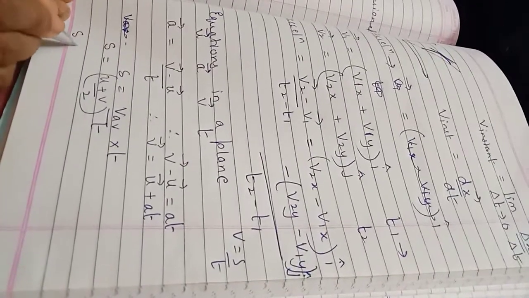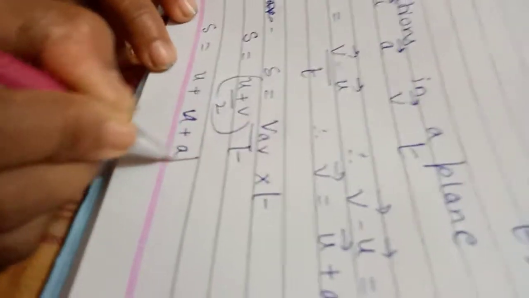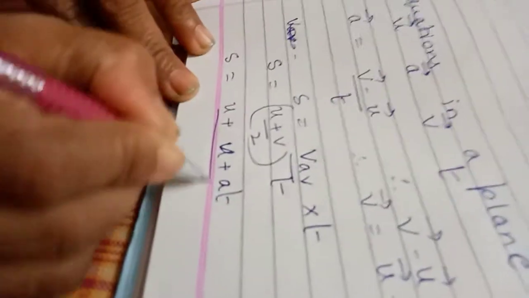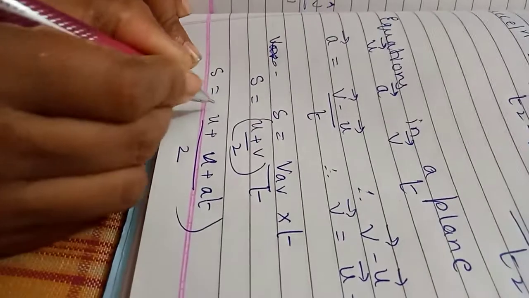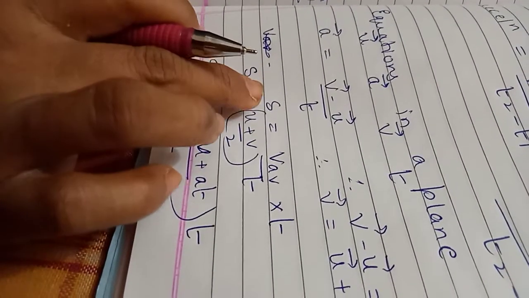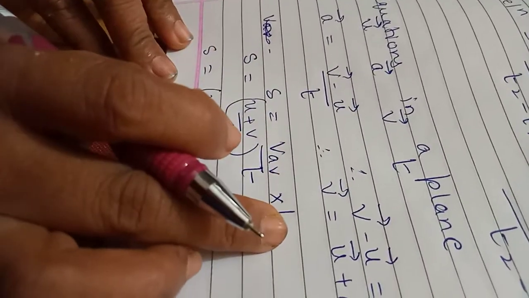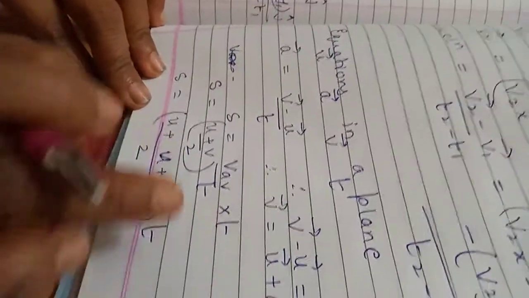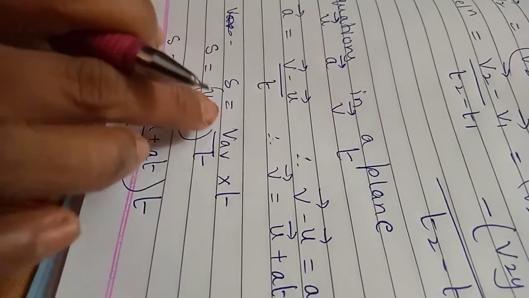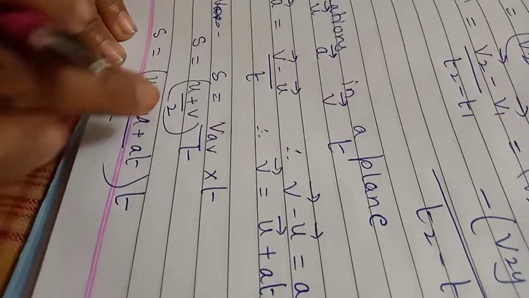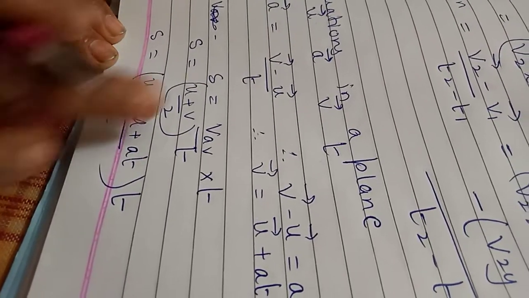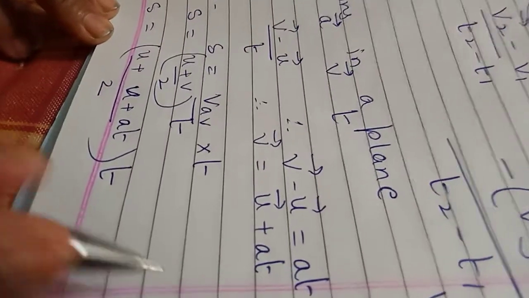Here v is u plus at, so S is equal to (u plus u plus at) divided by 2, multiplied by t. I'll repeat: displacement is average velocity multiplied by time.